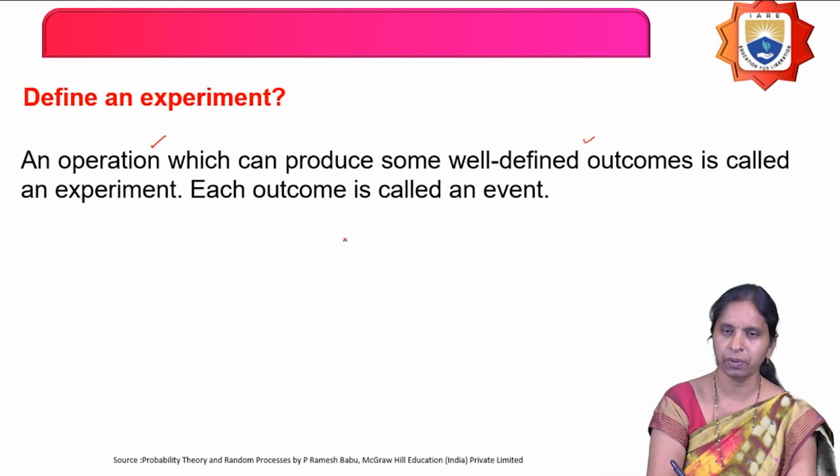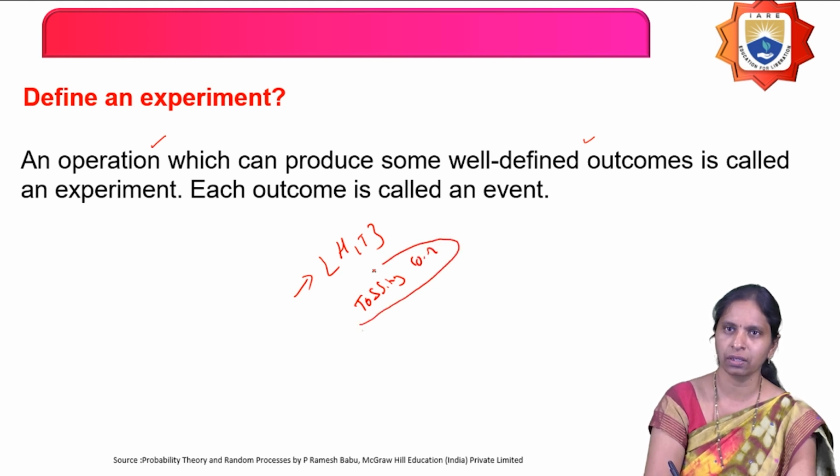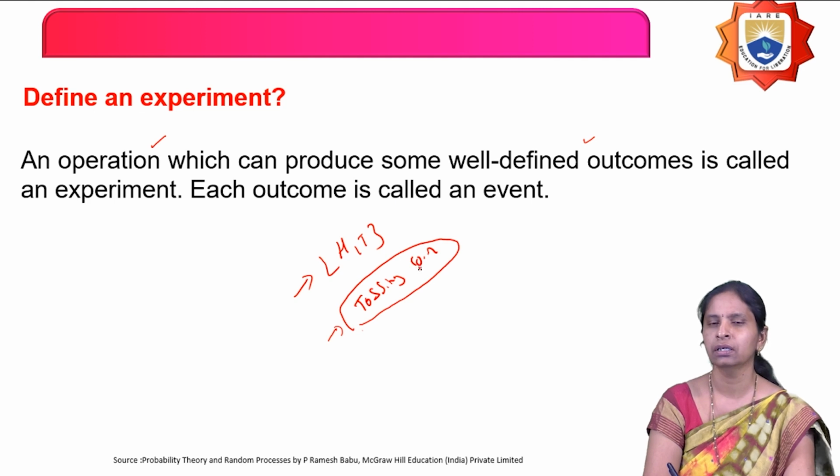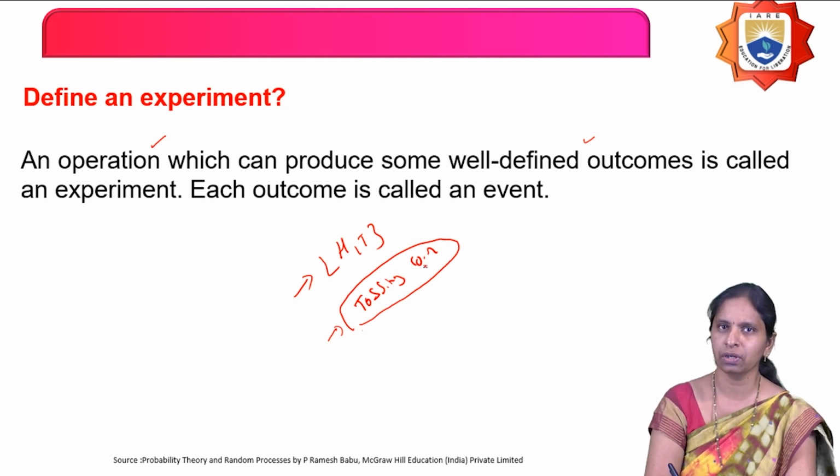For example, I toss a coin. When I toss a coin, I get the outcomes head and tail. So tossing a coin is called an experiment. This is an operation, and the operation performed results in outcomes, getting head or tail. That is the definition of an experiment. An experiment is an operation that produces some outcomes.